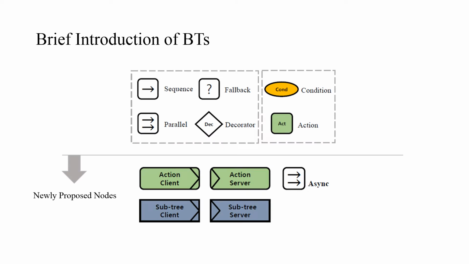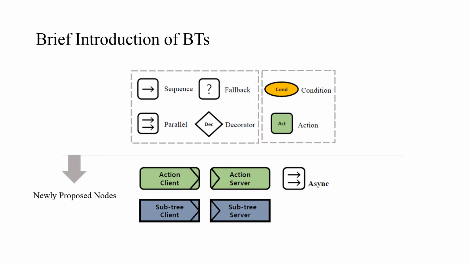To understand behavior tree, we briefly introduce the behavior tree nodes. First, a sequence node has one or more child nodes. If a child node returns a success, a sequence node ticks to the remaining child nodes. In contrast to a sequence node, a fallback node sends a tick to the next child node when a child node returns a failure. Unlike sequence or fallback nodes, which only execute one child node sequentially, a parallel node executes multiple child nodes simultaneously. The decorator node is used to assist with the configuration settings of child nodes.